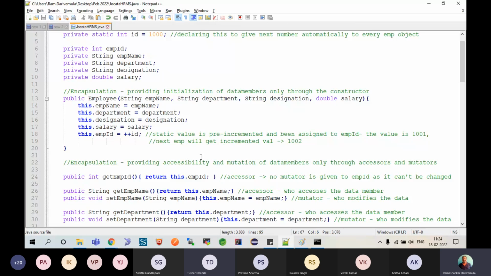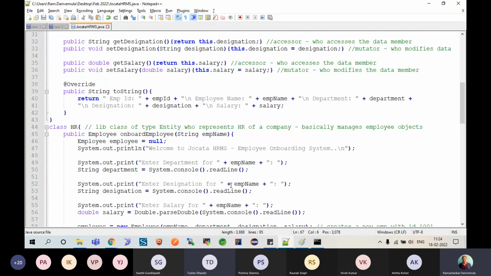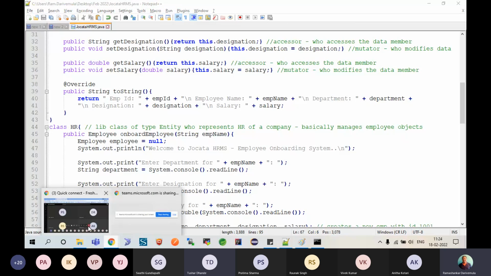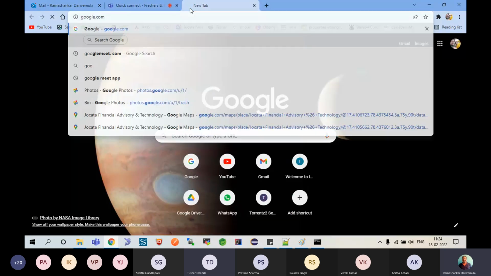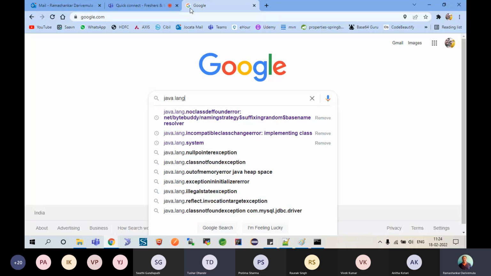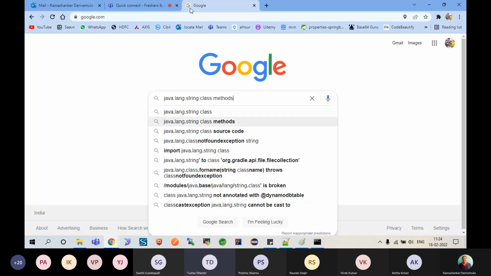Am I clear on this point? They should not suffer, so you have to give as many of these kinds of comments as possible, so that people will easily understand, okay, fine, this is what is happening. For instance, if you wanted to know how code is actually written, let's say the java.lang.String class source code.